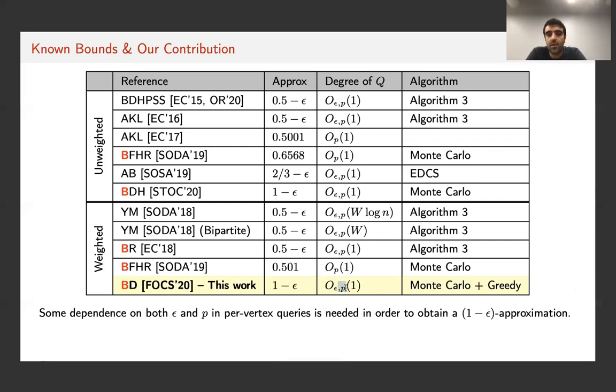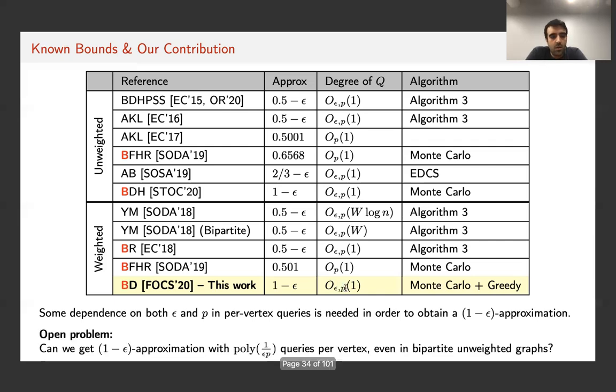So any subgraph guaranteeing a 1 minus epsilon approximation for the problem should query a number of edges that depends on both epsilon and P around each vertex. However, an important open problem is whether or not we can guarantee a 1 minus epsilon approximation by querying a polynomial in epsilon and P number of edges per vertex. So in our result, this O notation hides some exponential dependence on epsilon or P.